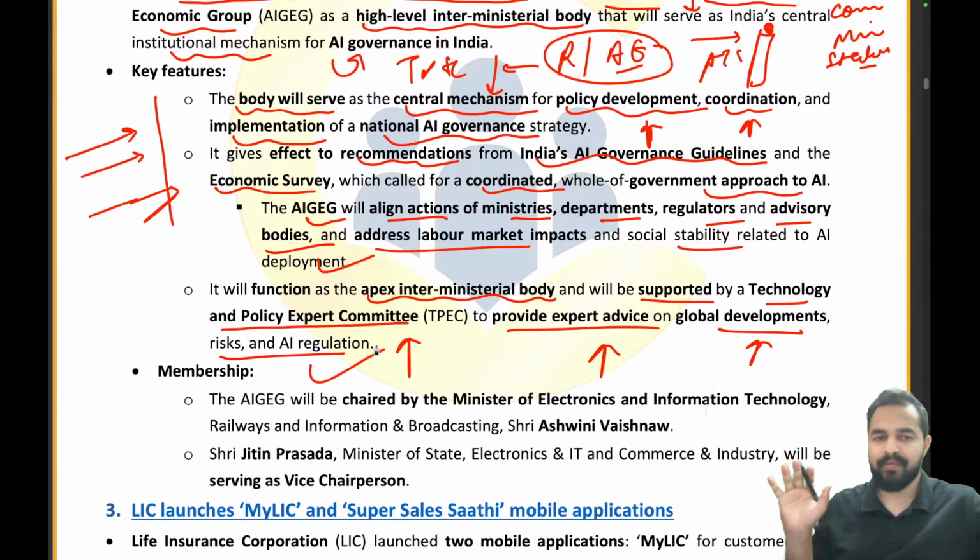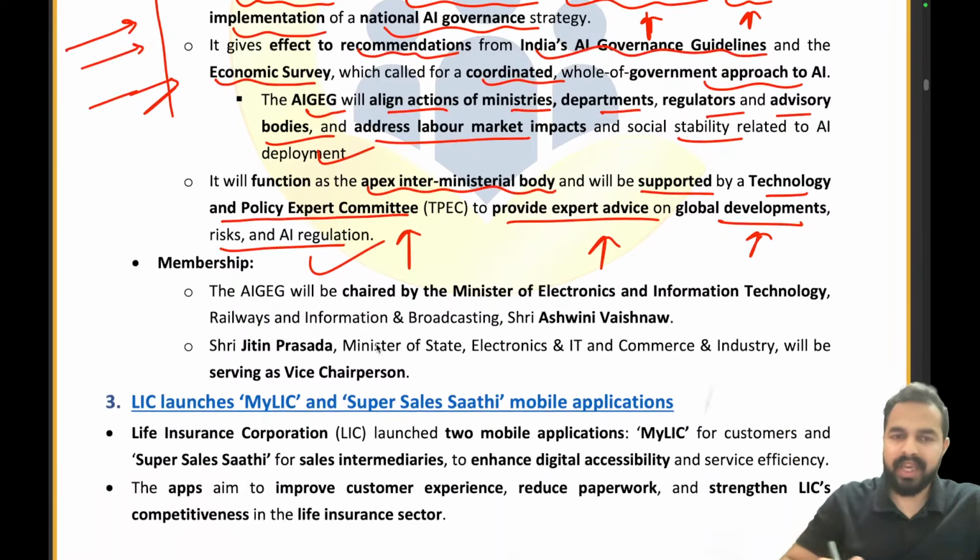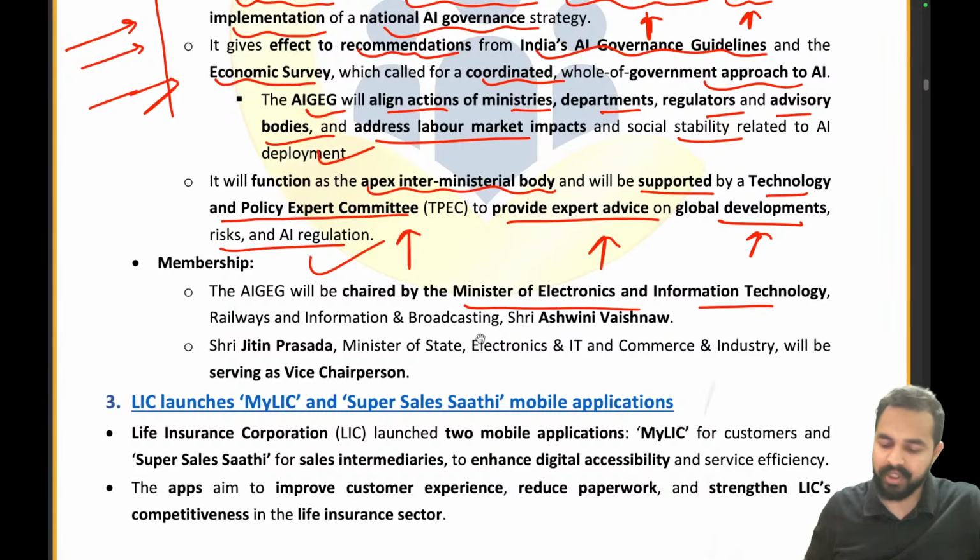Clear to everyone? First of all, please give me a thumbs up in the chat box if you are able to understand the things. This AIGEG will be chaired by the Minister of Electronics and Information Technology, Railways and Information and Broadcasting, Shri Ashwini Vaishnaw, and the vice chairperson will be Jitin Prasad.